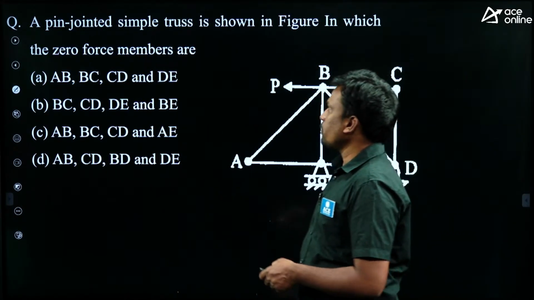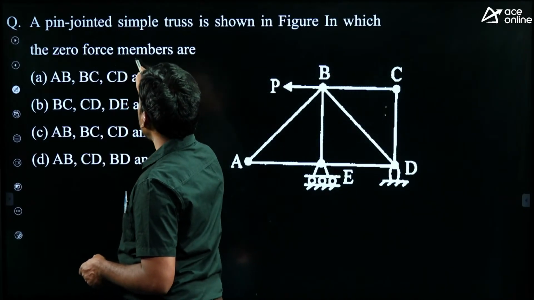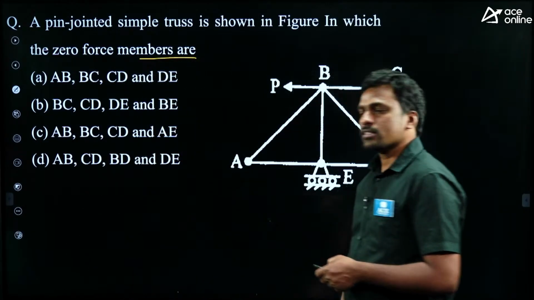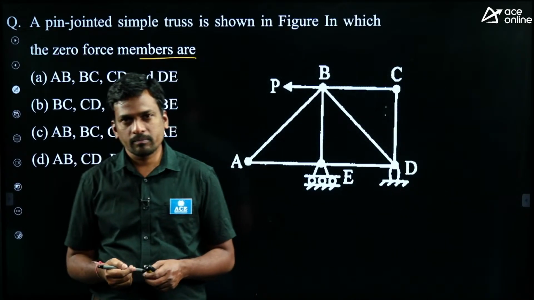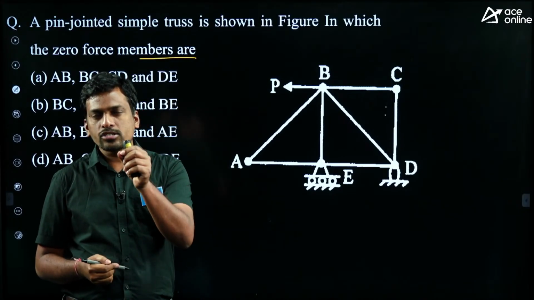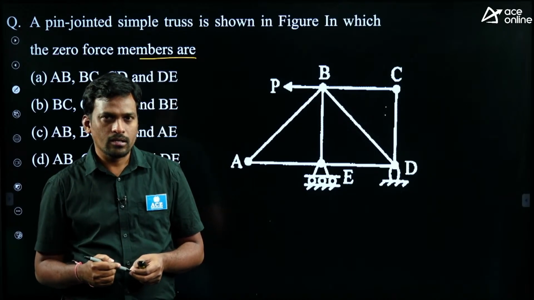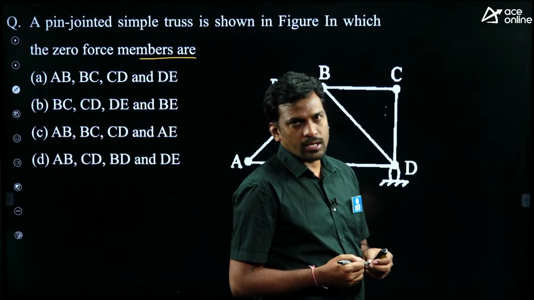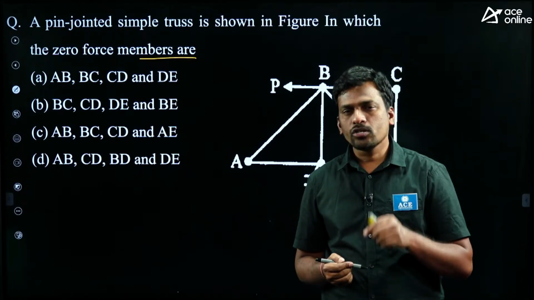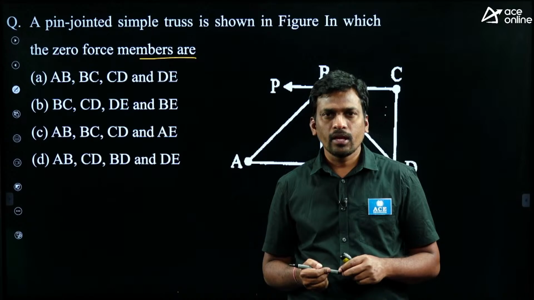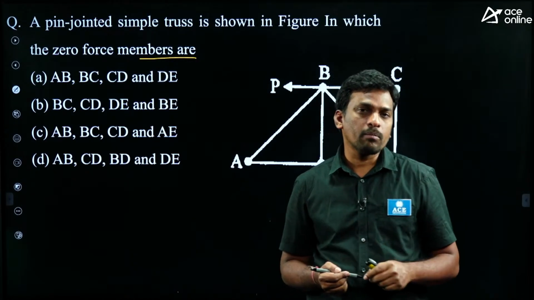A pin jointed simple truss is shown in the figure, in which the zero force members are. Now can anyone tell the answer for this? I gave a few shortcuts to identify the zero force members, right? I gave hints to determine the zero force members. I gave 2 shortcuts. The first shortcut I gave for 3 members, the second shortcut for 2 members. What is the first shortcut for 3 members? At the pin joint, if the number of members is 3, out of 3, 2 must be collinear. Then only the force in the third member is 0, right?